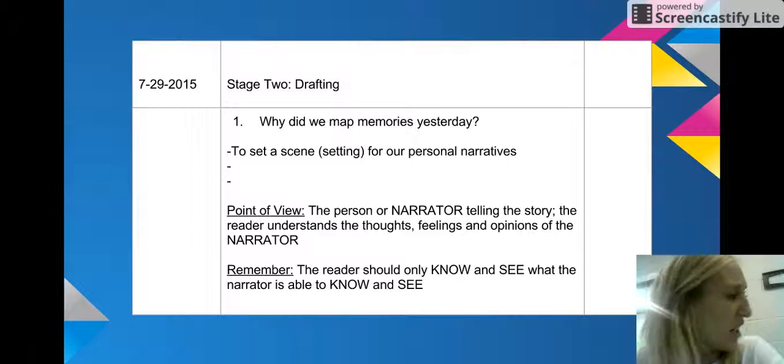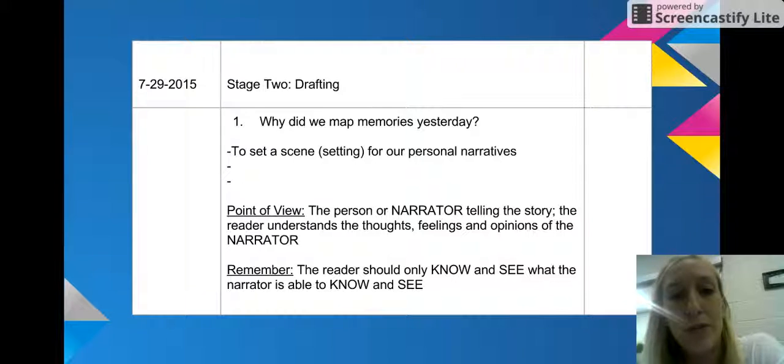Underneath where you wrote your ideas for mapping memories yesterday, I want you to write down these 2 points. First of all, point of view. The definition of point of view is the person or narrator telling the story. Remember that when we get point of view, the reader understands the thoughts, feelings, and opinions of the narrator. In this case, you are the narrator. So it's your thoughts, your feelings, your opinions.